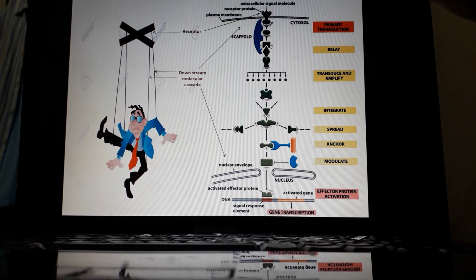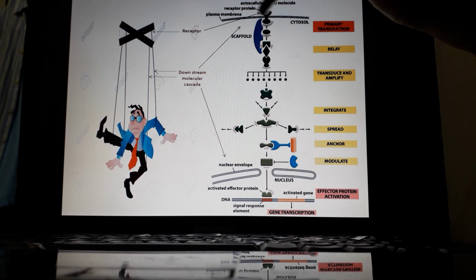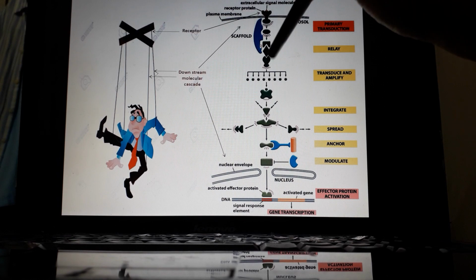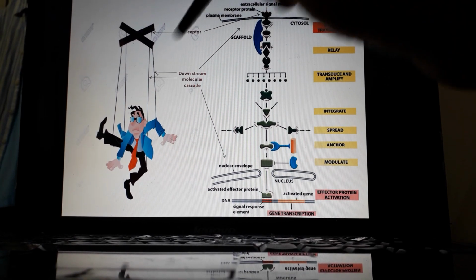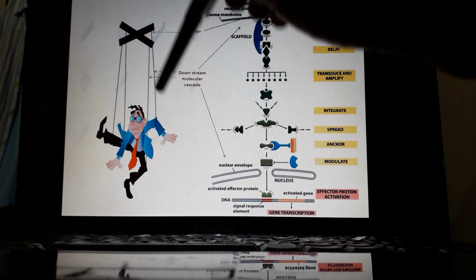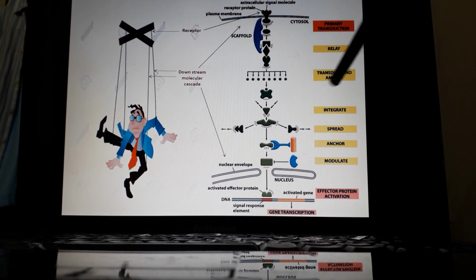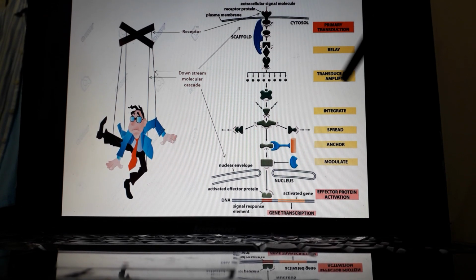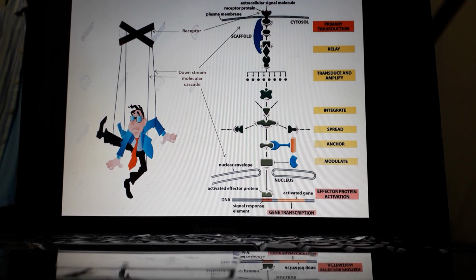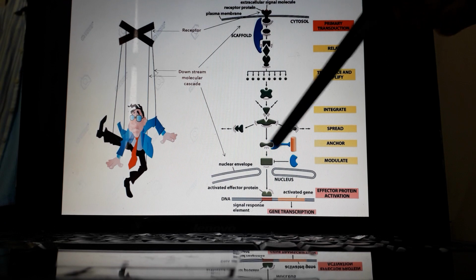So a signal transduction pathway, or signaling cascade, is also very important. Why? A signal exhibits a particular kind of response. Am I clear to you? And there are different kinds of molecules: relaying molecules, amplifying molecules, integrative molecules, anchorage molecules, modulators, scaffold proteins, and effector molecules.